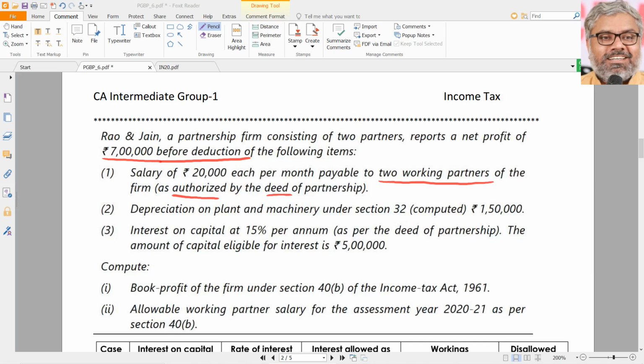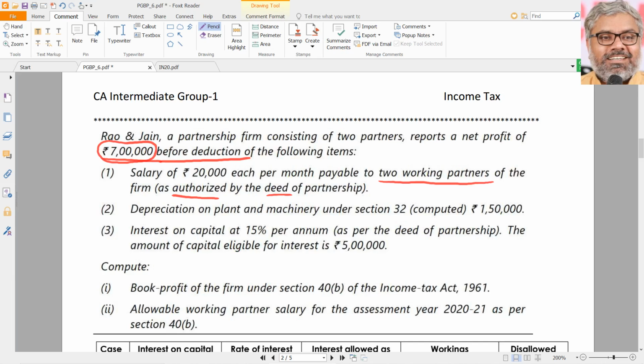No. Why? Because when we calculate book profit, we have to charge or deduct an item only if it is not already deducted. If you add or deduct blindly, then it is going to be the biggest danger in this chapter. Each question could be different. According to the information, we have to act. In this question, it says 7 lakhs profit is there, but that is before deduction of the following items. Means these items are not already debited to the P&L. If they are not already debited to the P&L, we have to debit them or deduct them.